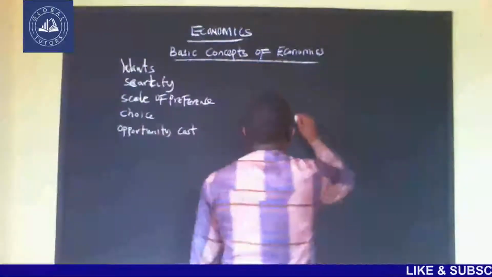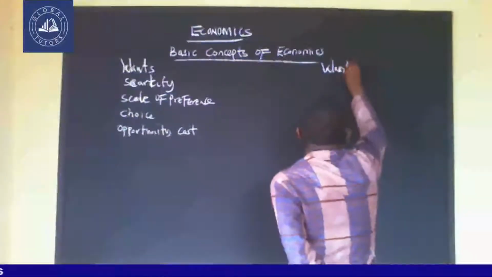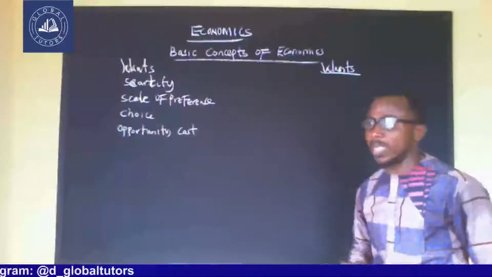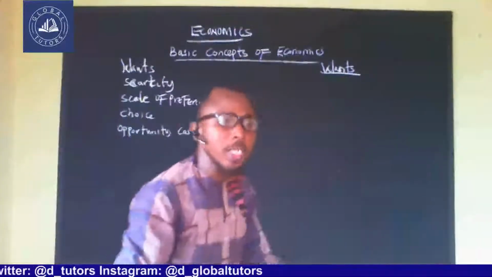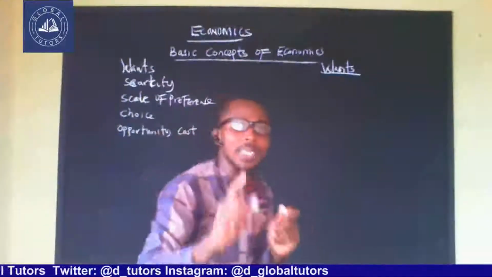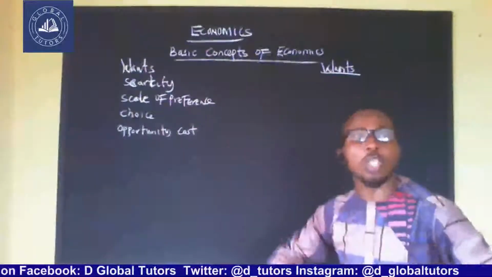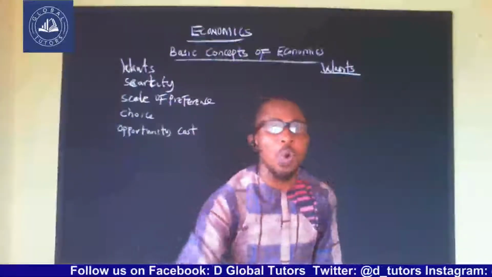Firstly, we have to consider wants. Based on the definition of Leonard C. Robbins, which says that economics is a science that studies human behavior as a relationship between what?